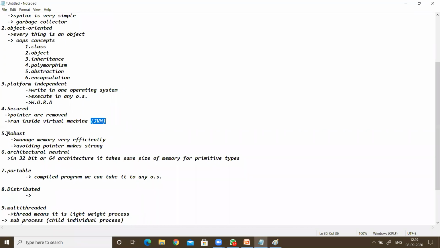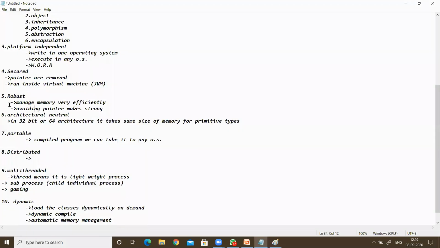The next one is a robust language. It is a robust programming language. Memory management is efficient. The next, it is architectural neutral: in a 32-bit operating system or a 64-bit operating system, it takes the same memory for the primitive types. It is a portable programming language, and it is a distributed programming language. It is a multi-threaded programming language. It is a dynamic programming language.